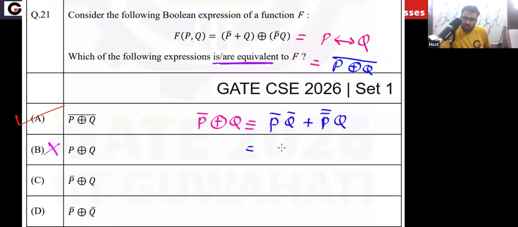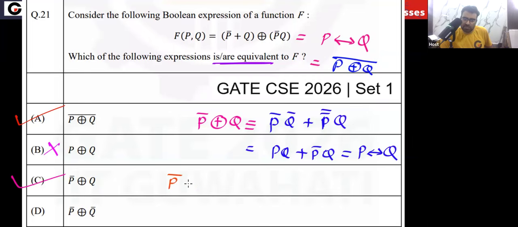Okay. So what it will become? It will become pq or p bar q bar. And that is same as by implication. Yes or no? So yes, this is also equivalent. Okay. And similarly, you can see what about option D? P bar exclusive or q bar. Okay, let's see this one also.